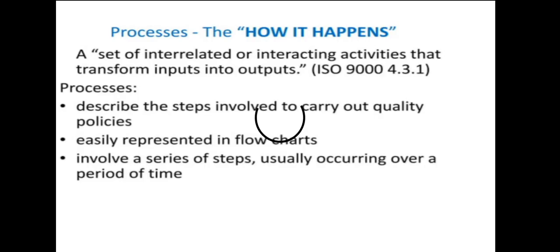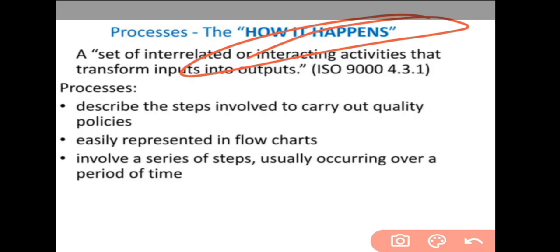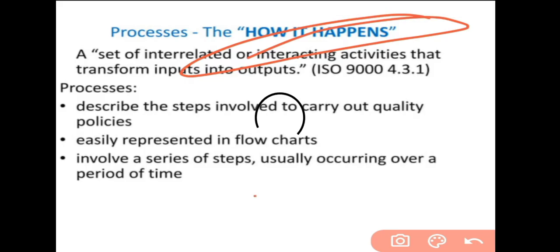Now, process: how it happens, how these things happen. It describes the steps involved in carrying out the quality process.